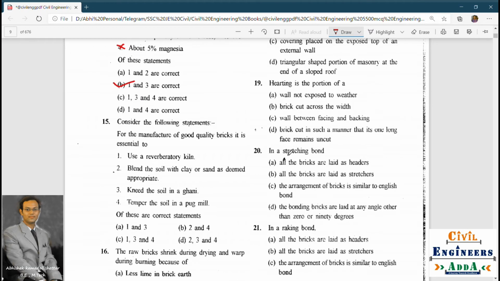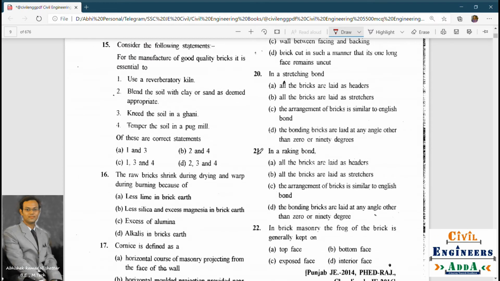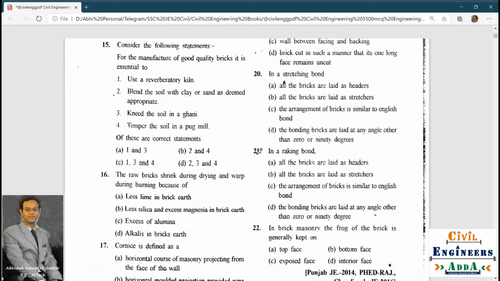Okay, next one. Consider the following statements. For the manufacture of good quality bricks, it is essential to use a reverberatory kiln. Second, blend the soil with clay or sand as deemed appropriate. Knead the soil in a gunny. Temper the soil in a pug mill. Of all these, which are the correct statements?